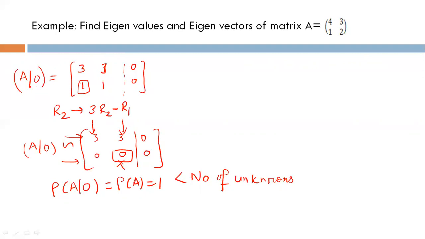So the x2 variable is free. If we write by back substitution, 3x1 plus 3x2 equal to 0. It means this variable x2 is arbitrary here.